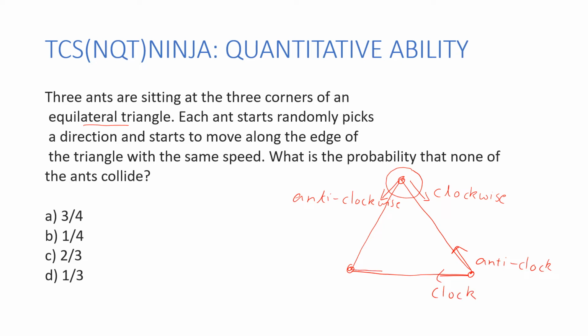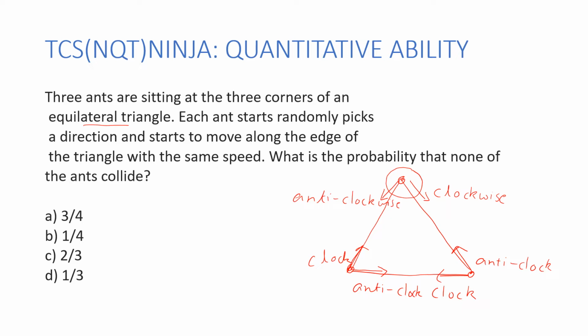If I draw for this ant, this is anti-clockwise, and this would have been clockwise. Now, the question says the ant could have chosen any direction and they are moving with the same speed. Now let me read the entire question. What is the probability that none of the ants collide?